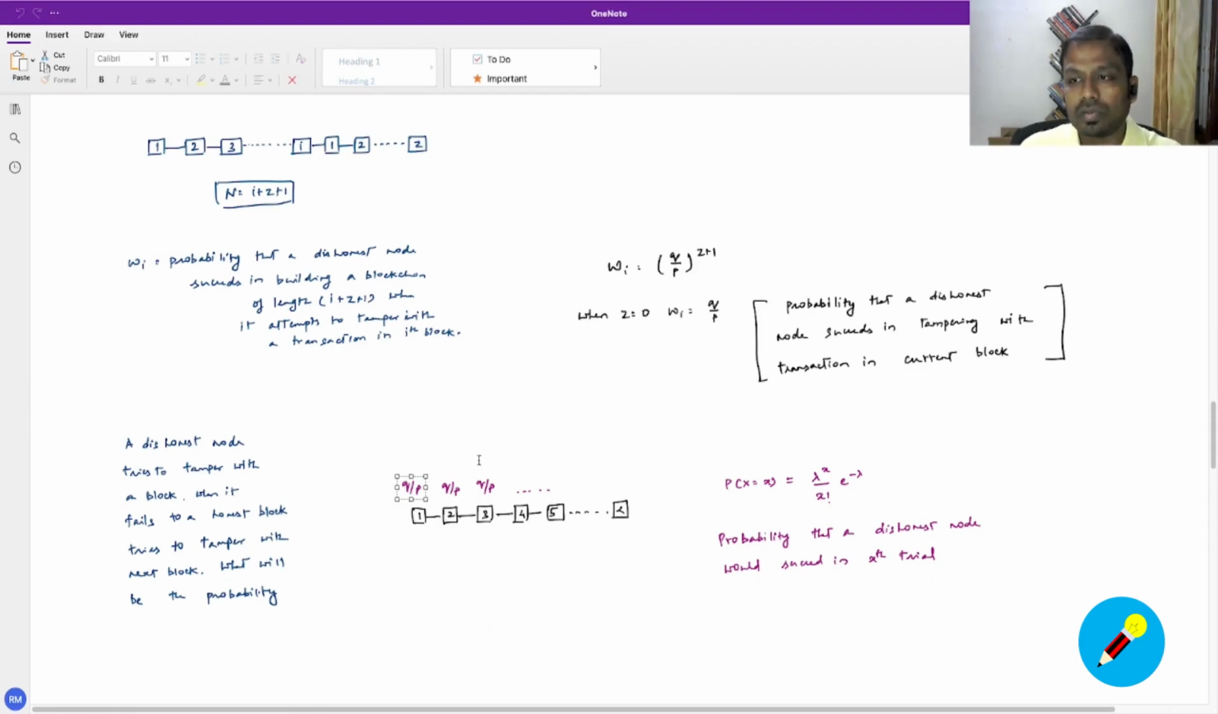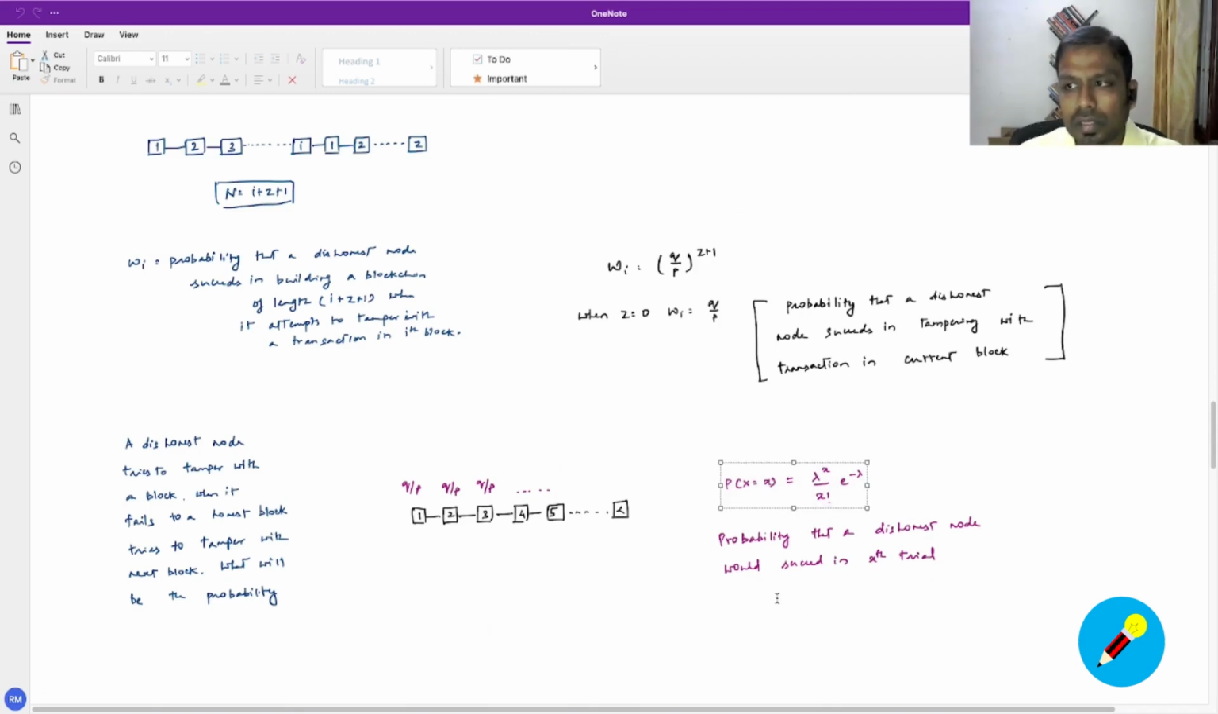So the dishonest node tries to tamper with the current block. It might succeed or fail. Then if it fails, it tries to tamper with the second block. It might succeed or fail. Else it might go to the third block, and so on. So the probability that a dishonest node would succeed in the Xth trial, where each trial is considered one particular block, can be expressed through this Poisson distribution, right?